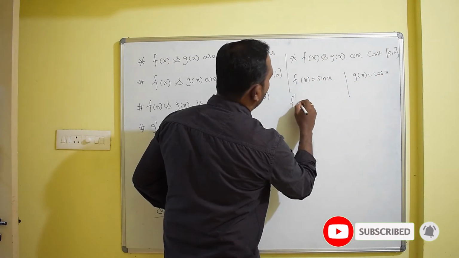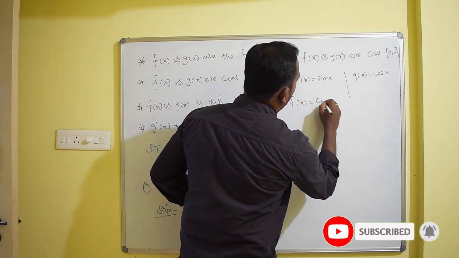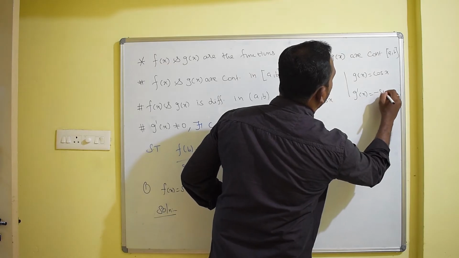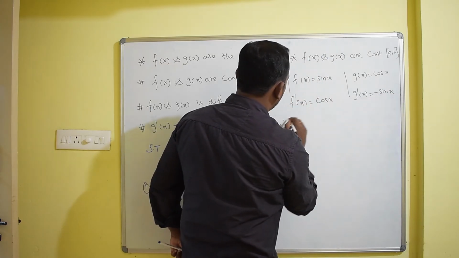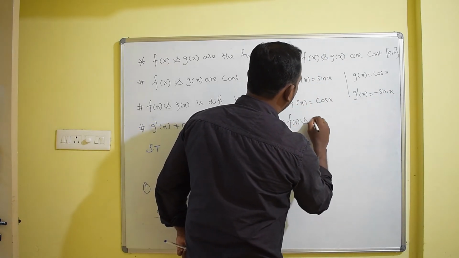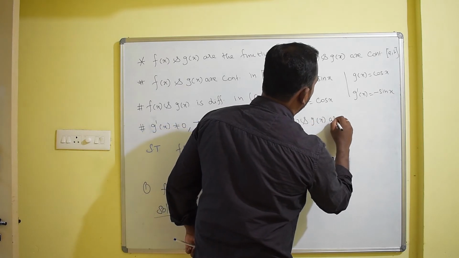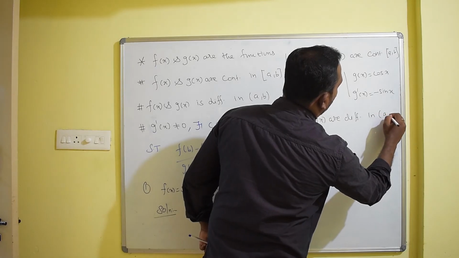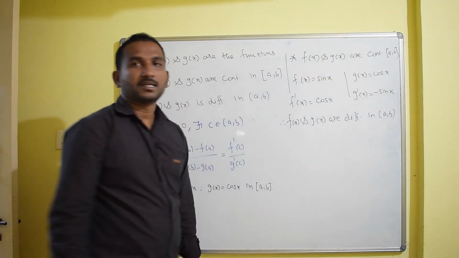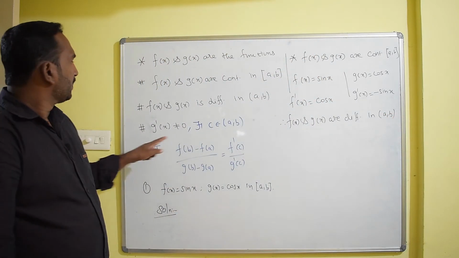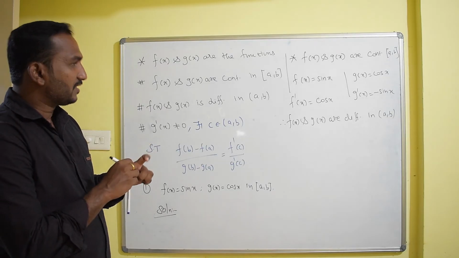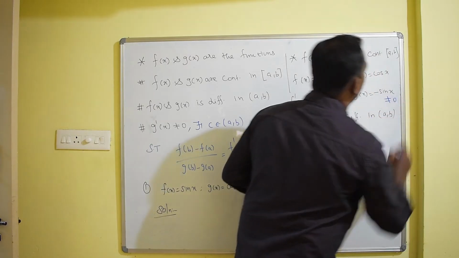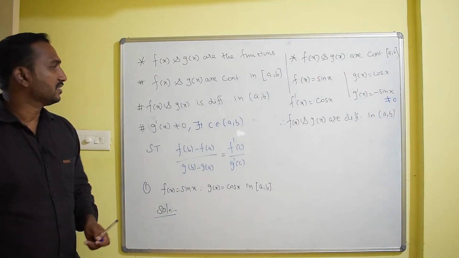If you find the derivative, you will get f dash of x equal to cos x and g dash of x will become negative sin x. Therefore f of x and g of x are differentiable in the open interval a comma b. Now the important thing is that g dash of x is not equal to 0. Yes, we have verified the third condition also.